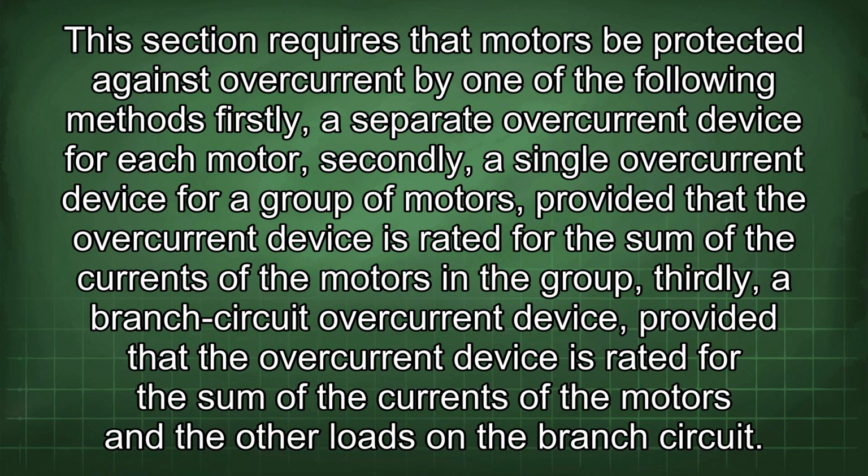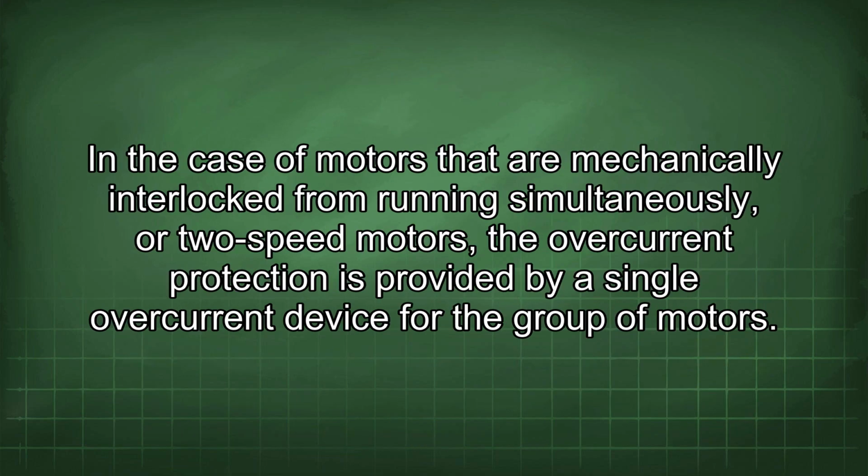430.32(B). This section requires that motors be protected against overcurrent by one of the following methods: firstly, a separate overcurrent device for each motor; secondly, a single overcurrent device for a group of motors, provided that the overcurrent device is rated for the sum of the currents of the motors in the group; thirdly, a branch circuit overcurrent device, provided that the overcurrent device is rated for the sum of the currents of the motors and the other loads on the branch circuit.